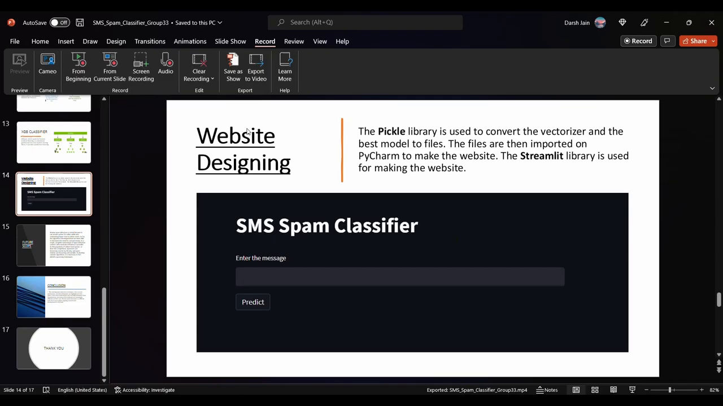Here I'll be talking about the website designing which was used for deployment. First we have imported the pickle library, which is used to convert the vectorizer and the best model which we found in the code into file formats. Later we are using Streamlit, which is an open source app framework in Python, for making the app. I'll be demonstrating how we have made the app and how it works.